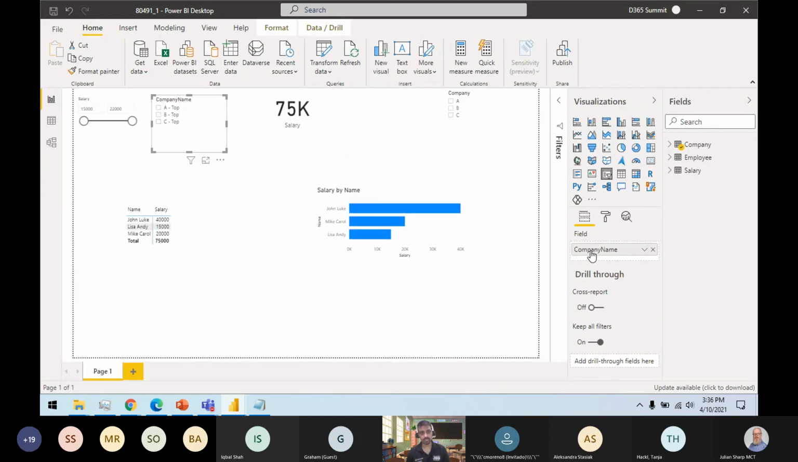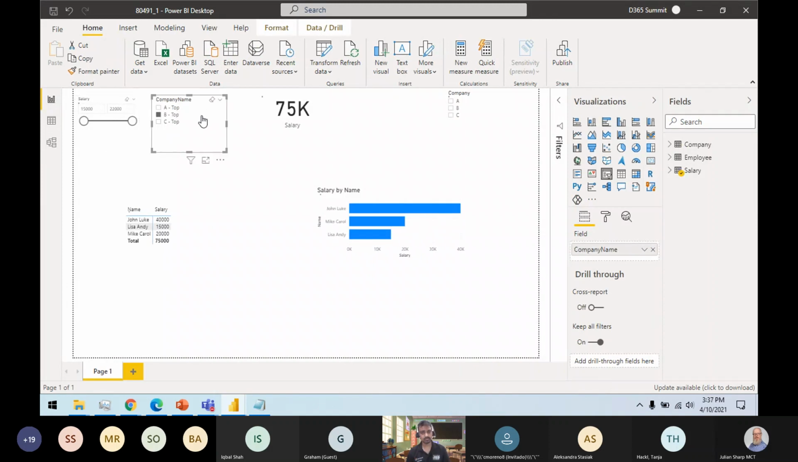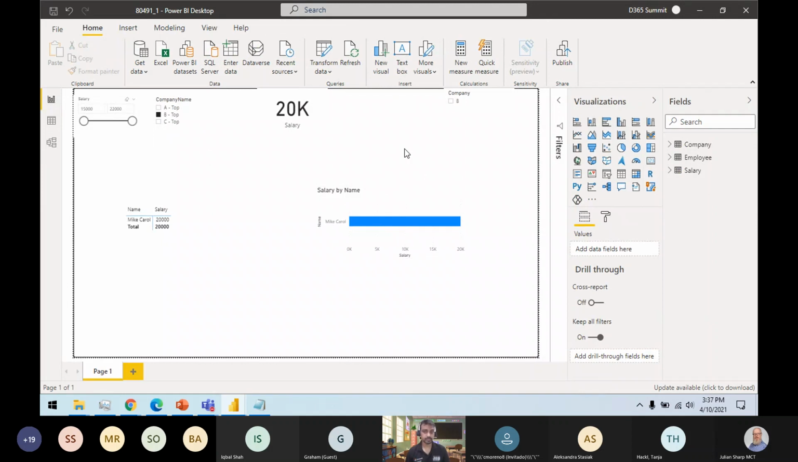So let's say this table is coming from the company. If I do the salary thing, you see these are shrinking, right? Any question up to this point?